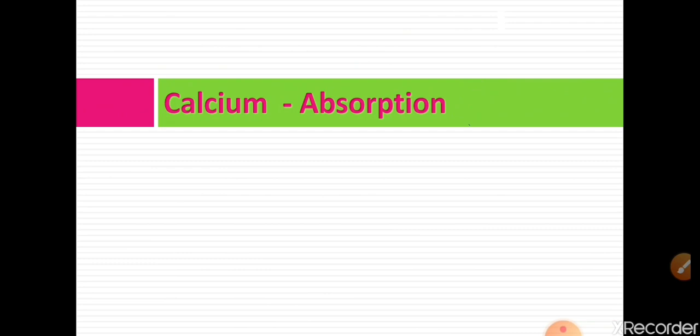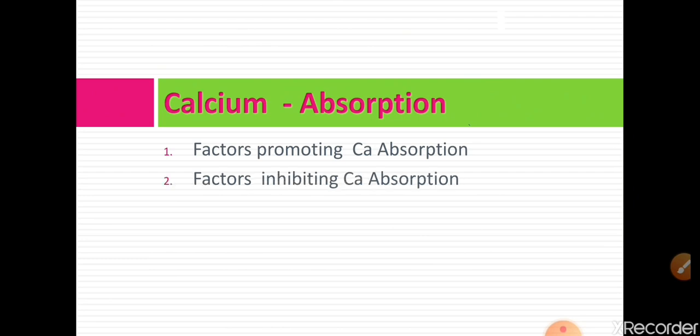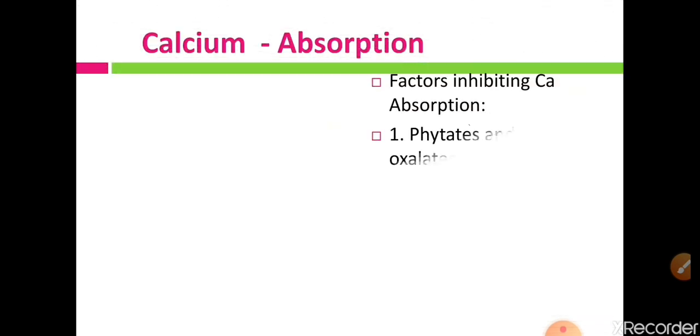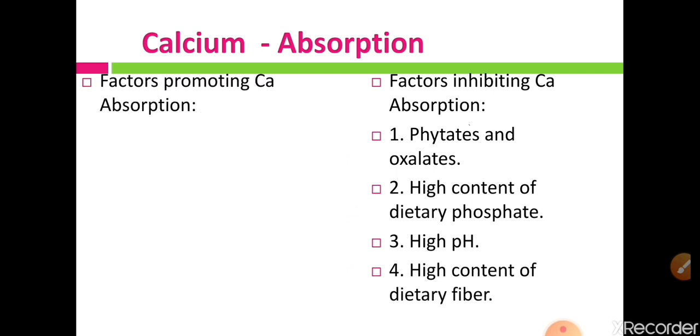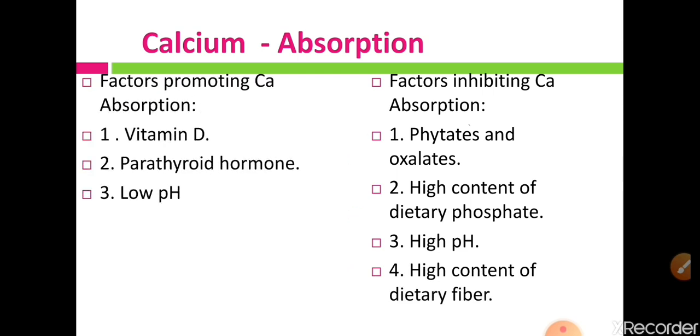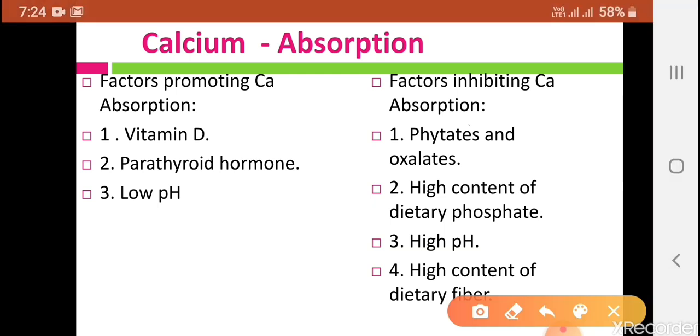So let us see the different factors which promote calcium absorption and which inhibit calcium absorption, one by one. Promoting factors are 3 in number: vitamin D, parathyroid hormone and low pH.